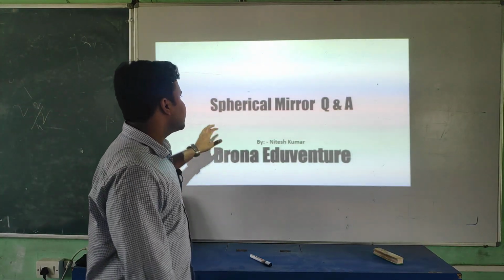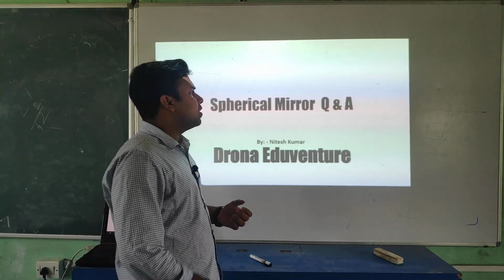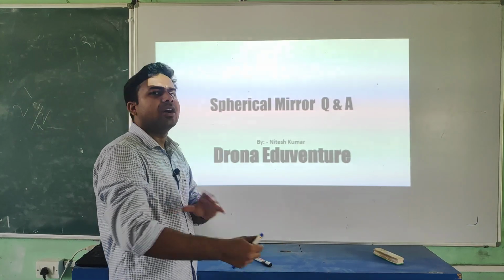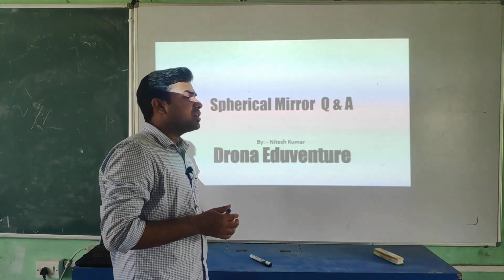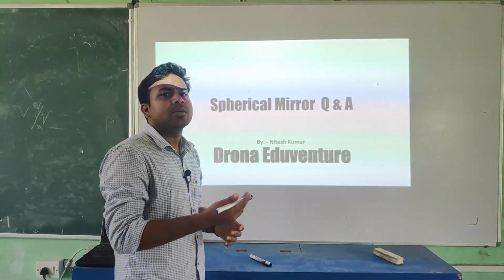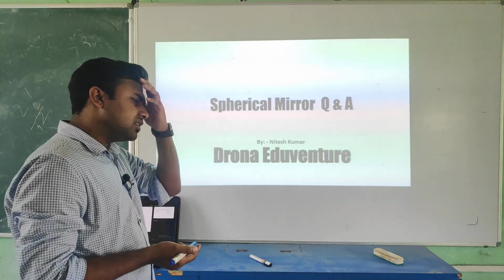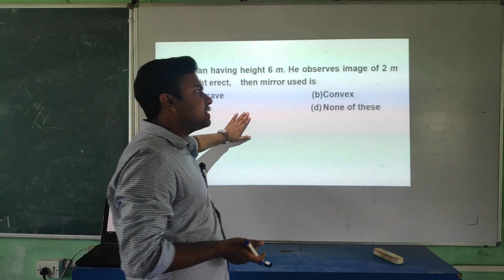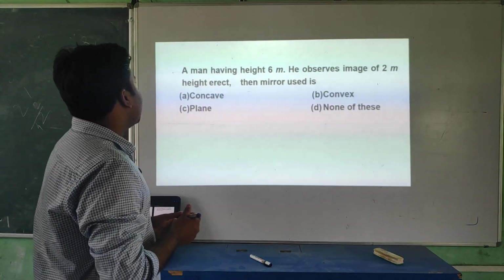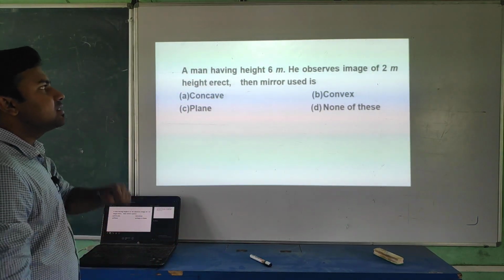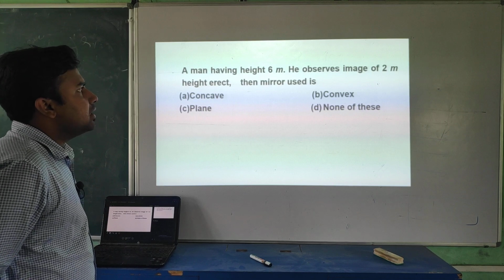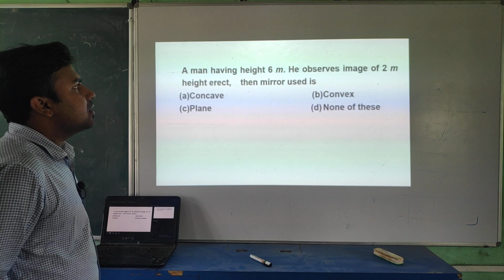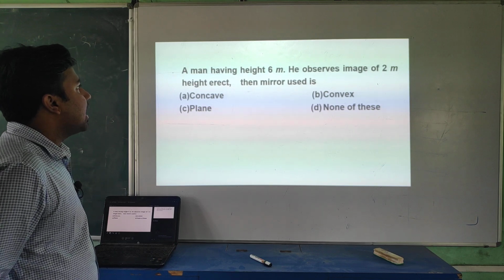Today I am going to discuss questions based on a spherical mirror. We will discuss a few good questions which are important for board as well as other exams. Okay students, now the first question, the basic question: a man having height 6 meter observes an image of 2 meter height, erect.